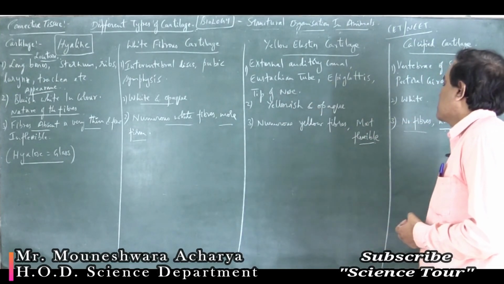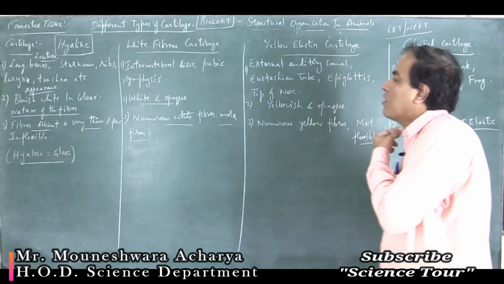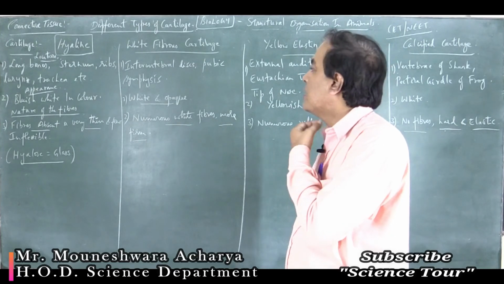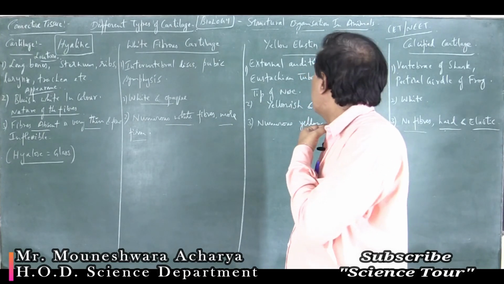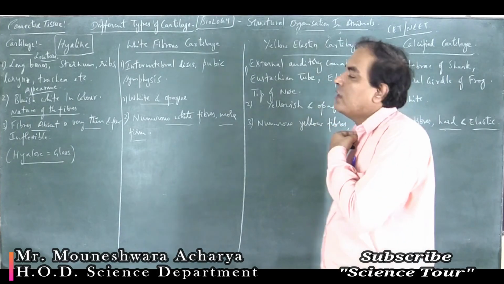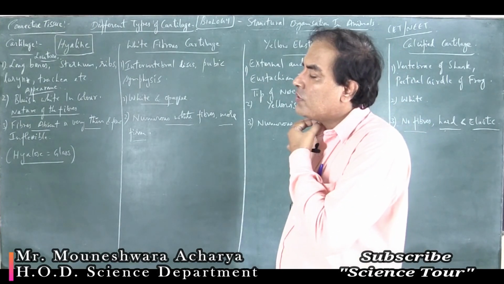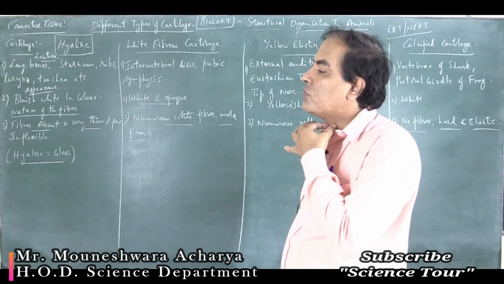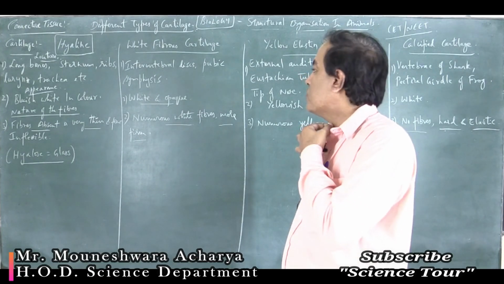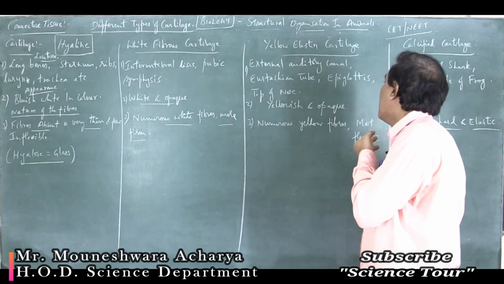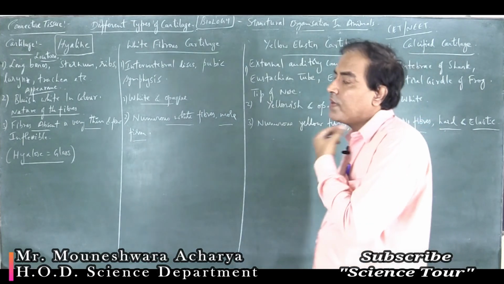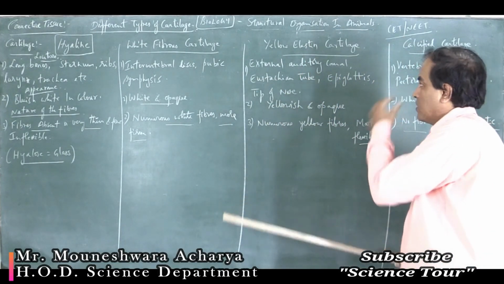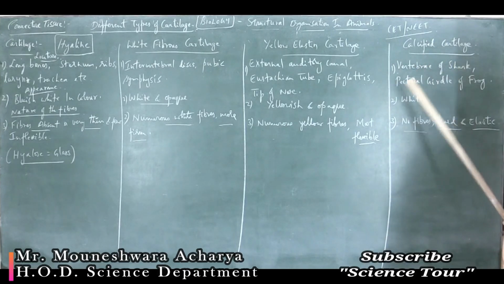Then epiglottis, at the region of the glottis. Glottis is a part of your respiratory system. You'll study those structures in detail in physiology topics. So that glottis opens into the trachea, the windpipe. The food should not enter into the glottis region. It should not enter the respiratory system. It should enter into the digestive system only. Epi means above. There is a covering over the glottis, called the epiglottis, which will prevent the entry of food into the respiratory system. Okay. Then at the tip of the nose.